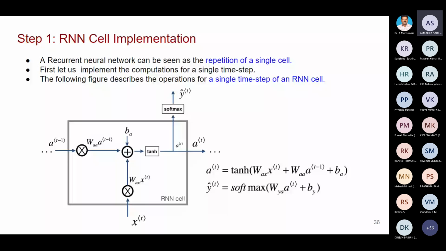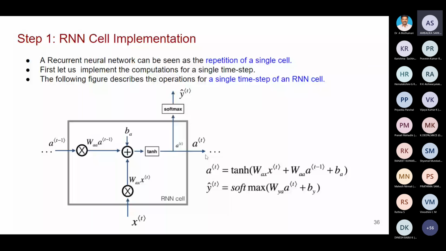You should know about artificial neural networks. Here, I'm assuming that you are familiar with them, as it's not possible for me to explain everything. So here we need to use the bias. Three inputs we are getting: the input x multiplied by the weight W_ax, then the previous output multiplied by a weight, then the bias. Everything is added together, then you give it to the tanh activation function. Here it will be converted into a value between -1 and +1. Then you will get the current output. A of t is the current output.